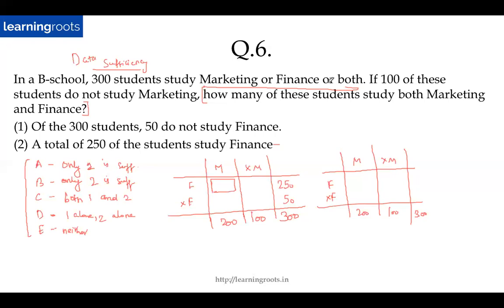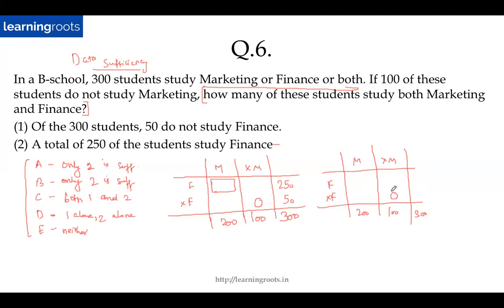There is no student in this B school who studies neither marketing nor finance, right? So if there are students who study marketing, or students who study finance, or they study both, there is no person in this B school who studies neither. So this becomes 0 here.